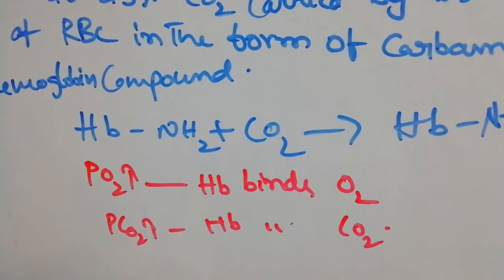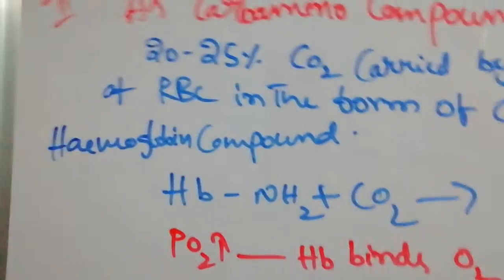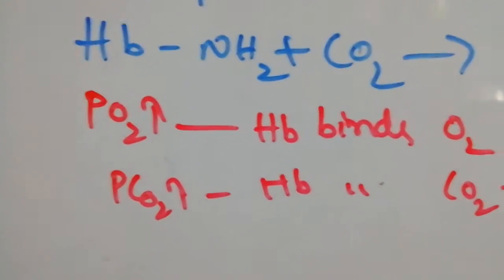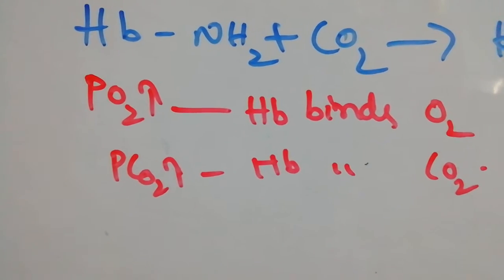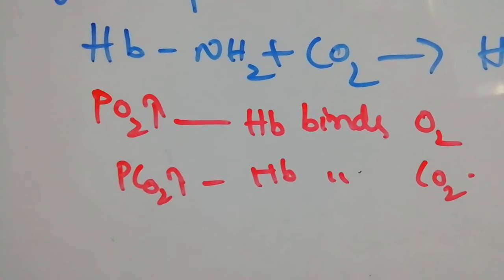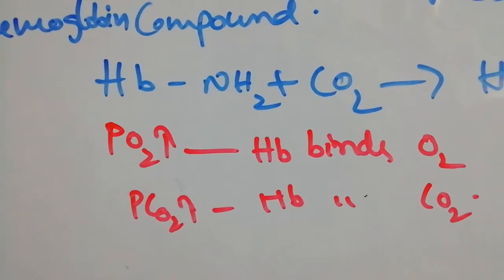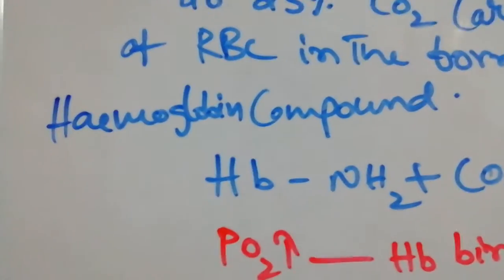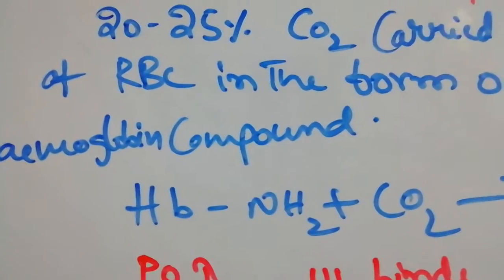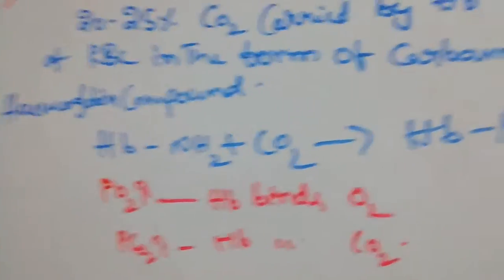Here the binding of hemoglobin depends on the partial pressure of gases. If oxygen is present more, hemoglobin binds to oxygen. If carbon dioxide is present more, then it binds to carbon dioxide. This effect is called the Haldane effect.